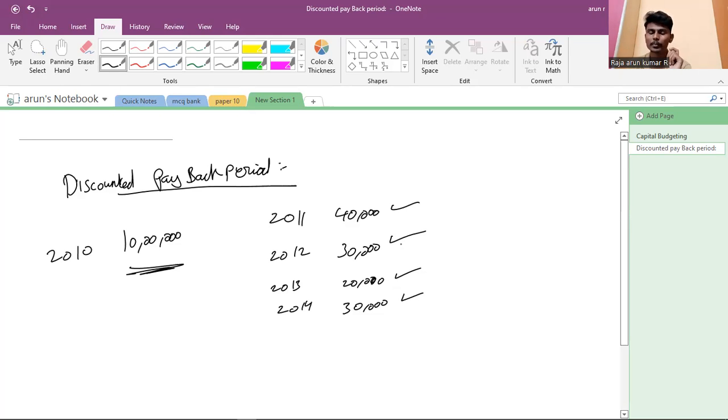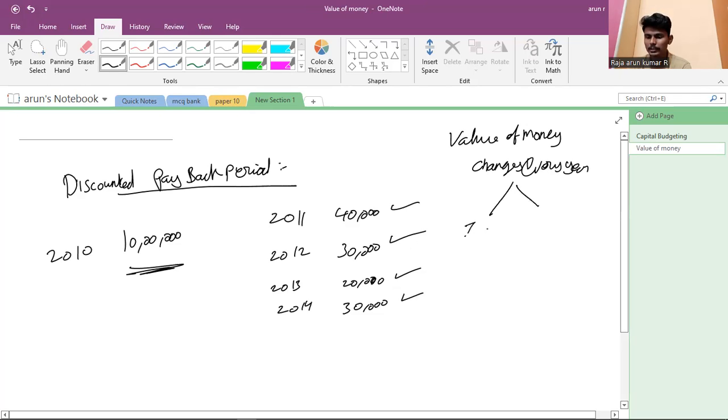The value of money changes every year due to two factors.